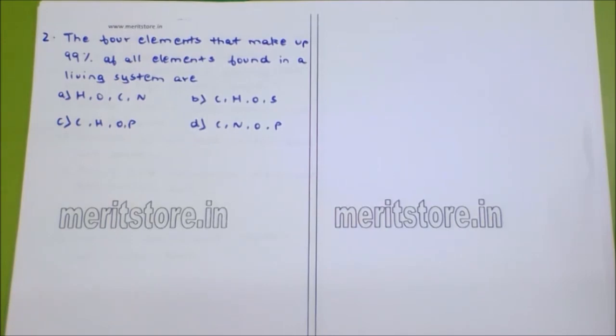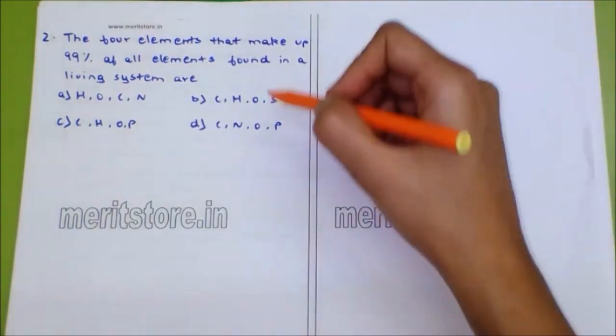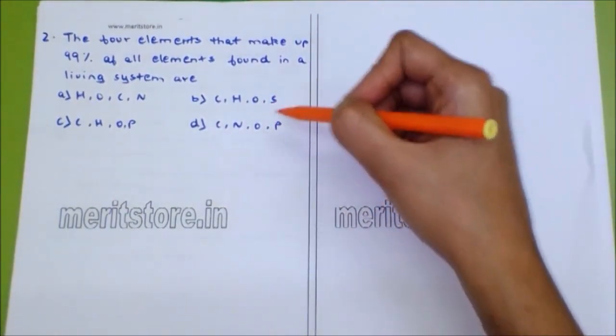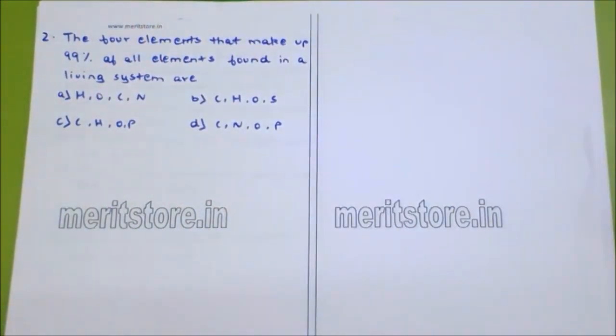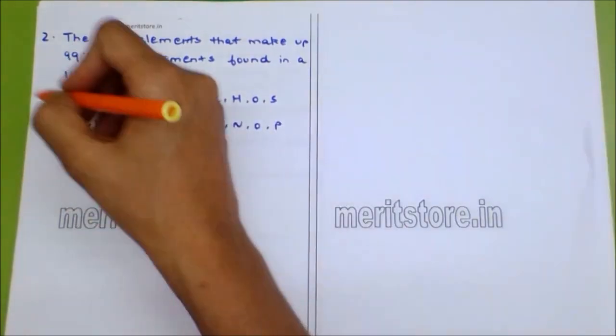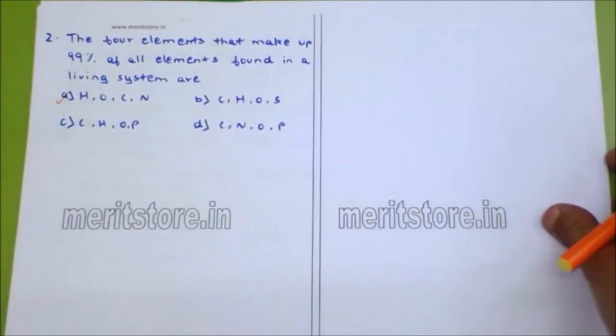The first four elements present when life evolved are hydrogen, oxygen, carbon and nitrogen. There was no sulfur, there was little phosphorus, and oxygen was also very less. All living systems consist of nucleic acid, which is composed of hydrogen, oxygen, carbon and nitrogen. So the answer is A.